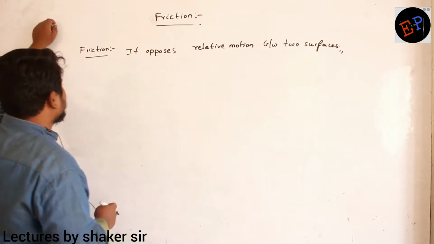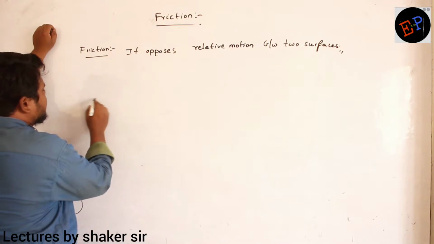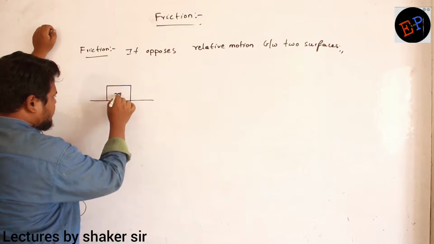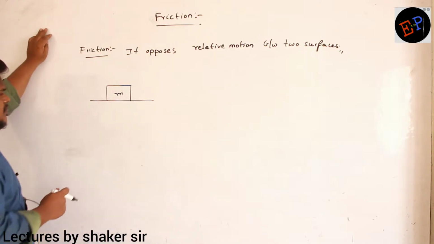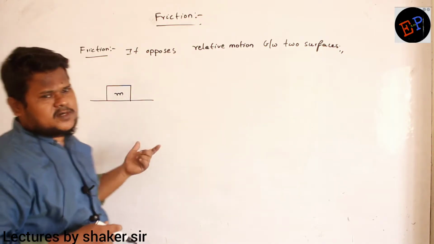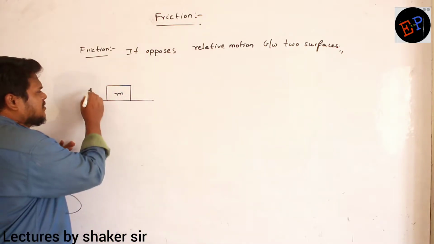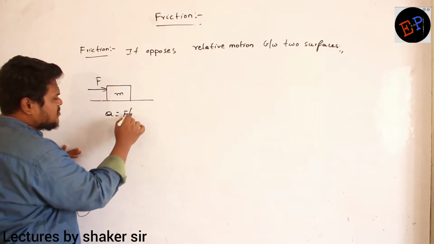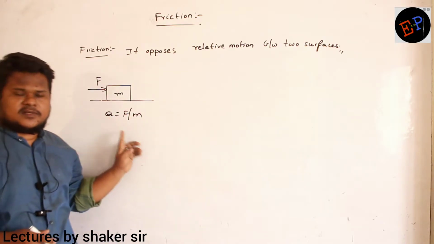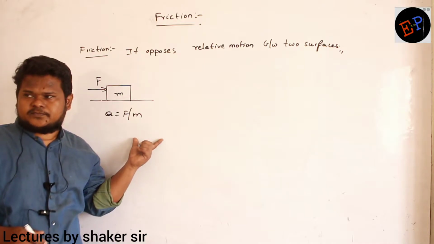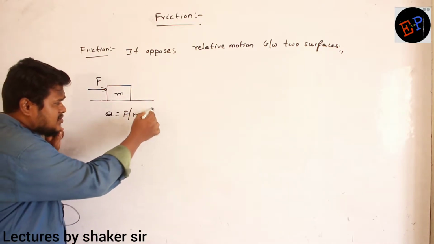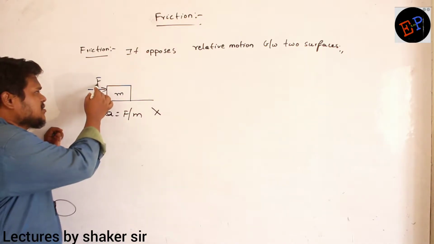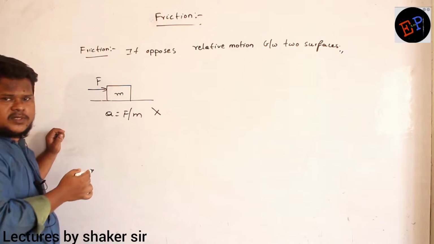See, ma. For example, let us take this is a surface, and on this surface a body of mass m is present. Okay? So in the last class, up to Newton's laws, we have studied that if you apply a force F, then the acceleration produced is A is equal to F by m. This is what we have studied, no? Clear, no? But practically this is wrong. Why this is wrong? Here this is also F and this is also F, no? Are you able to understand, no?